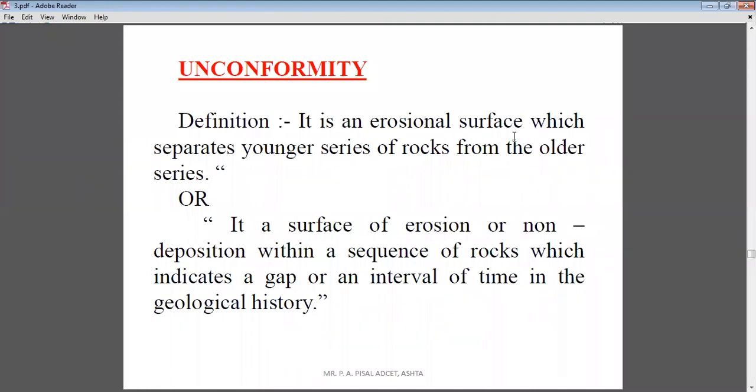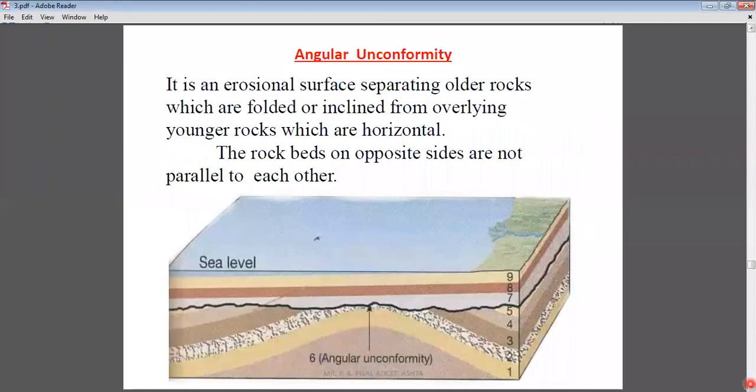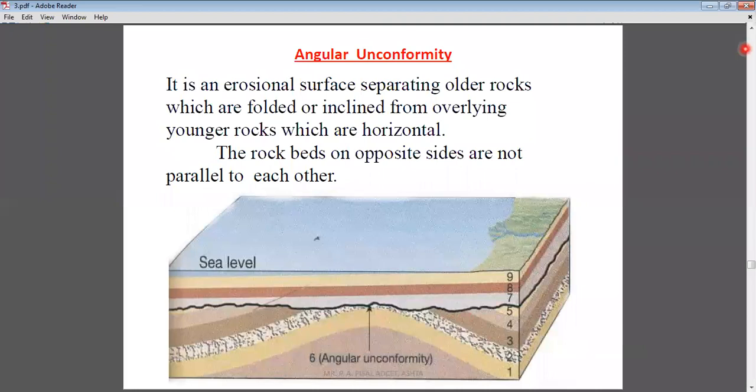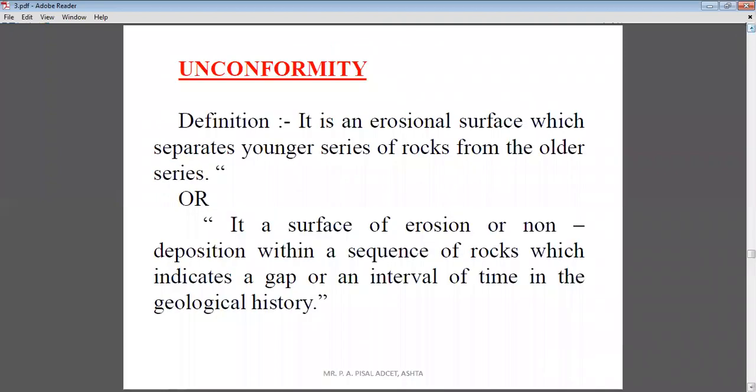It is an erosional surface which separates a younger series of rocks from the older series. When you look here, we will look at this diagram again. What is in the first definition? It is an erosional surface which separates a younger series of rocks from the older series.